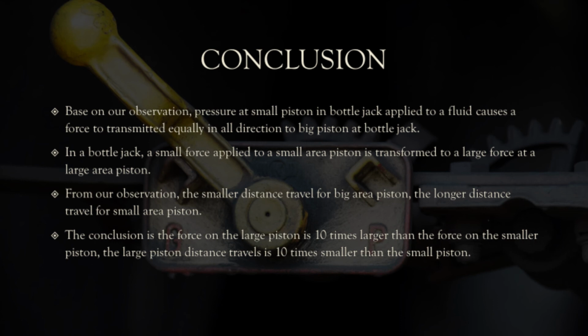From our observation, the smaller the distance traveled by the big area piston, the longer the distance traveled by the small area piston. So, the conclusion is the force on the large piston is 10 times larger than the force on the small piston. The large piston's distance traveled is 10 times smaller than the small piston's.